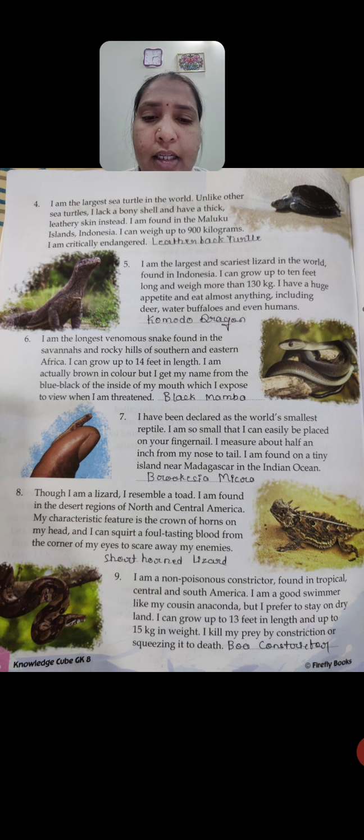See here, this short horned lizard resembles a toad. It is found in the desert regions of North and Central America. It will be found in the desert areas, wherever there is sand. Its characteristic feature is a crown of horns on its head.